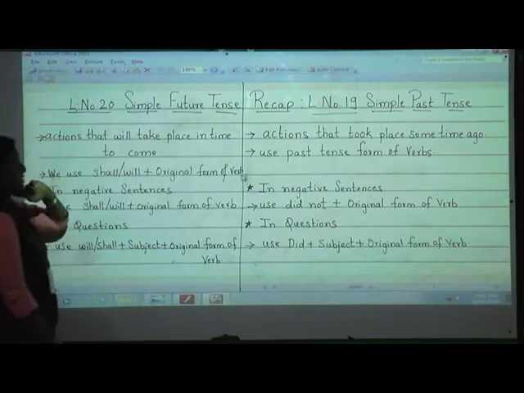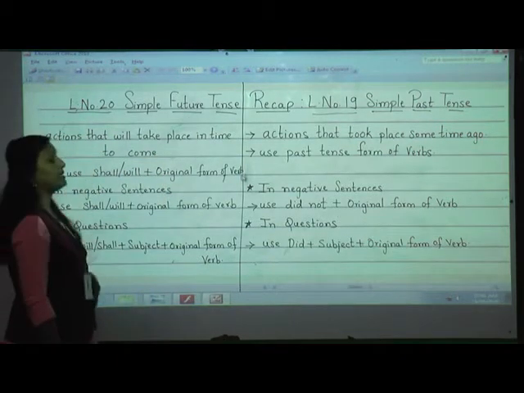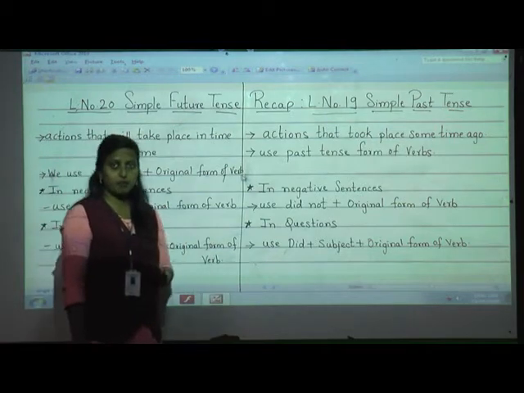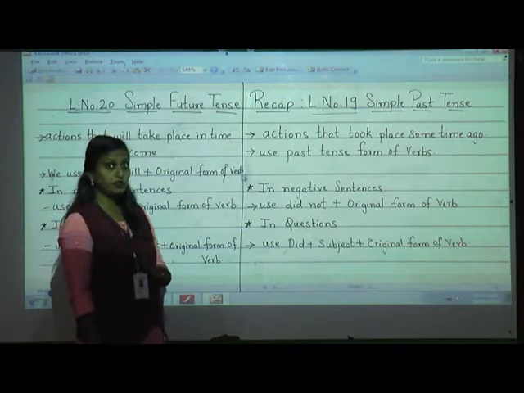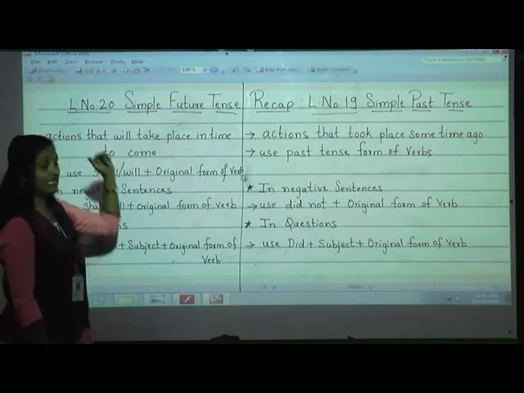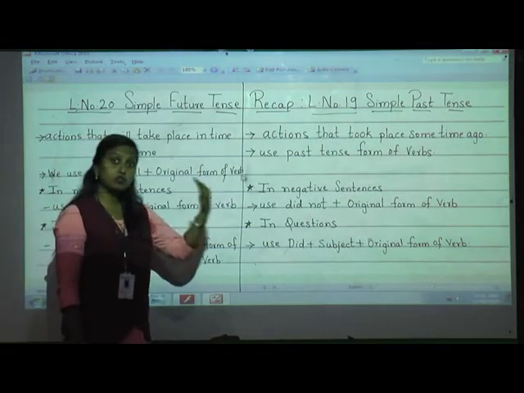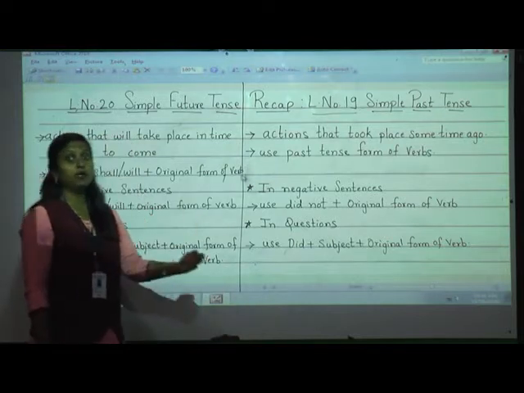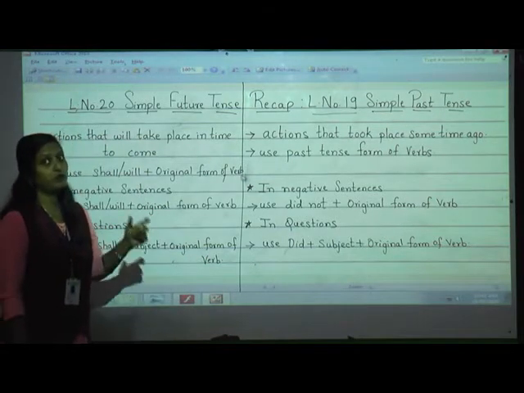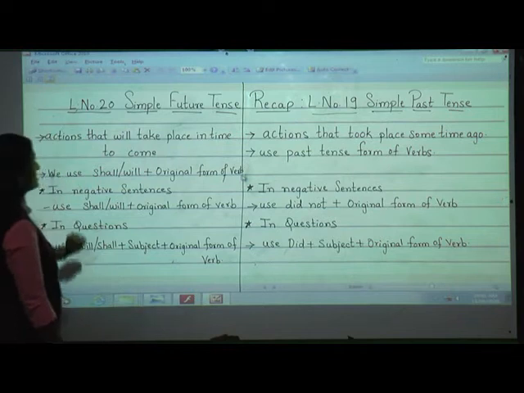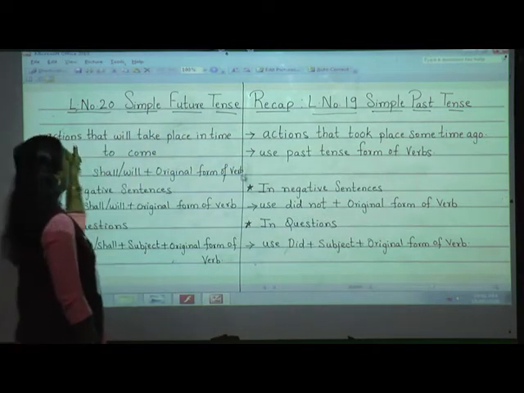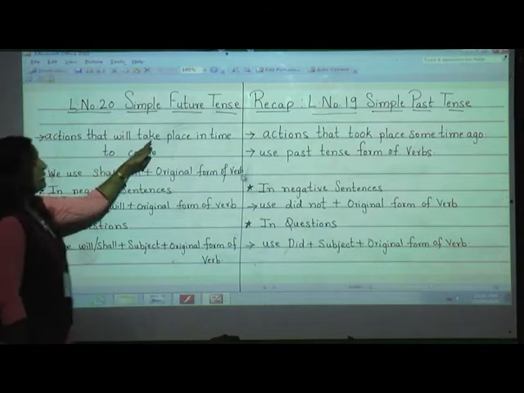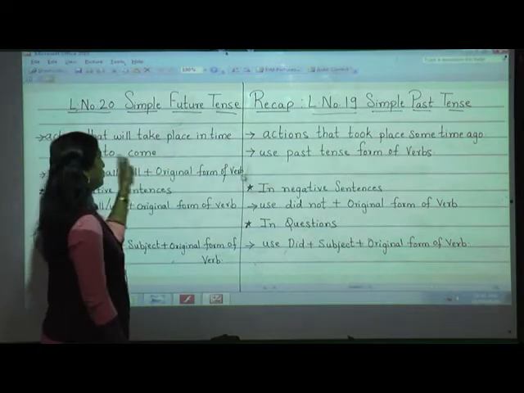So what is future tense? The actions that will take place in time to come. For example, in tomorrow's session or the next session, what am I going to teach you, students? Yes, I am going to teach you lesson number 21. So what action I am going to do in future, that is a simple future tense. That was just an example. Again I will repeat, students, what is simple future tense? Actions that will take place in time to come.